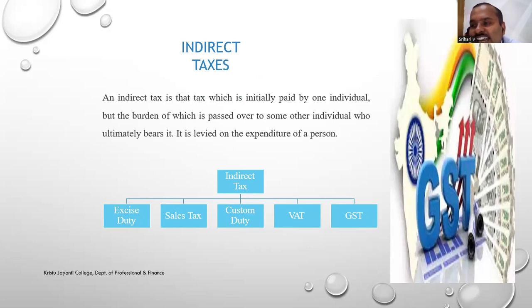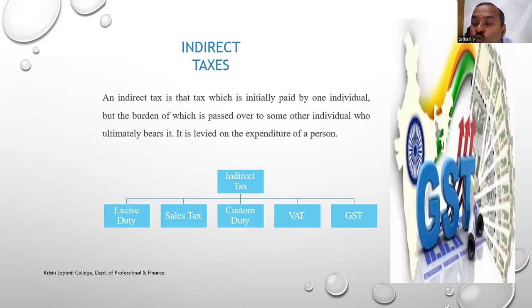What is this GST? When you buy any product, the tax is included in the MRP of the product. When a wholesaler buys the goods from a manufacturer, the tax is included. And the wholesaler transfers the burden of payment of GST to the retailer.